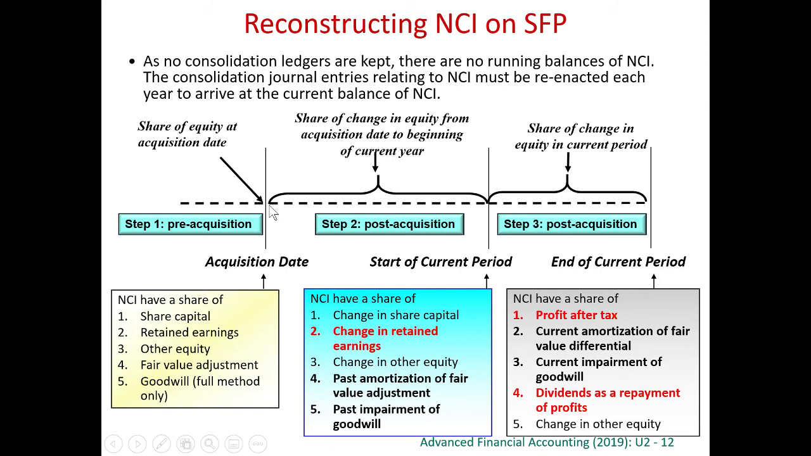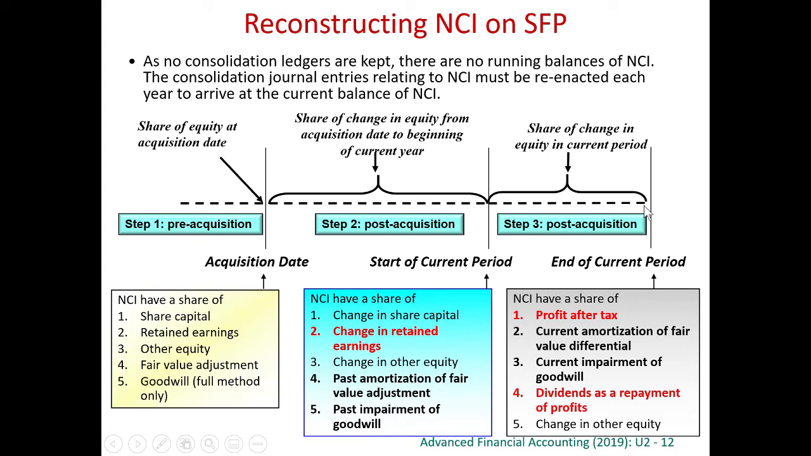As I've said before, the entry at the day of acquisitions will give you the non-controlling interest at the day of acquisition. But we want to know the non-controlling interest now. Therefore, we have to update the balance of the non-controlling interest from the day of acquisitions up till now.